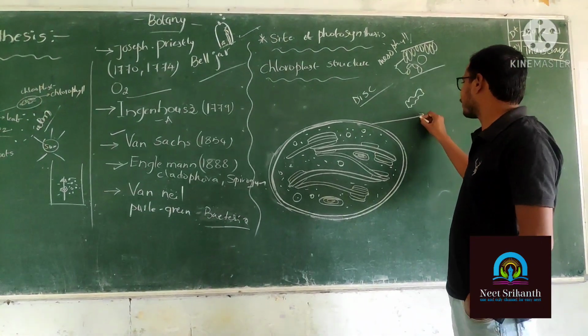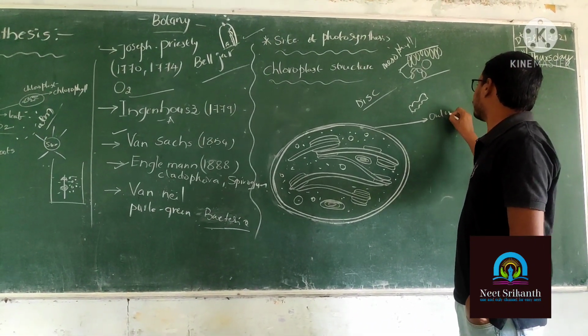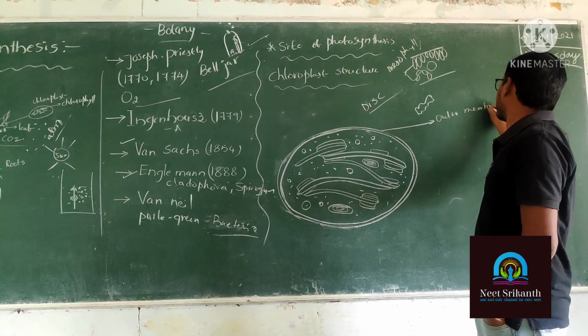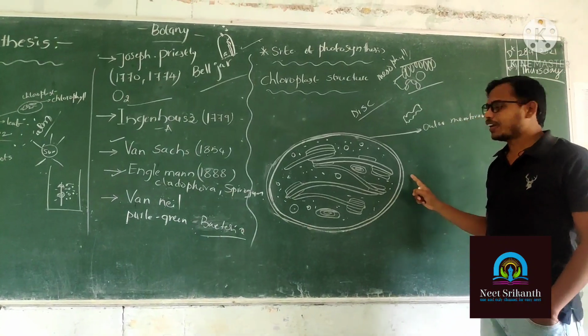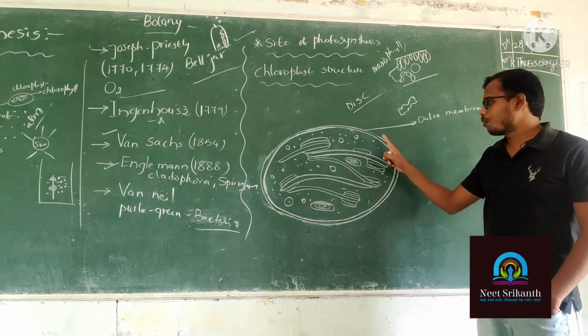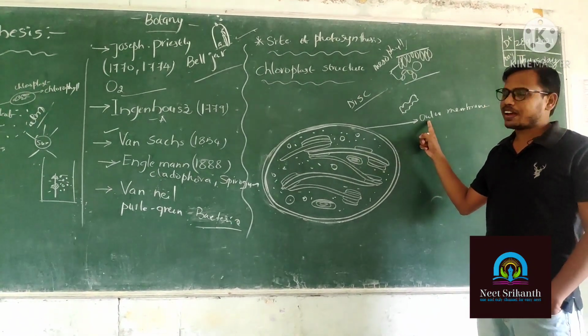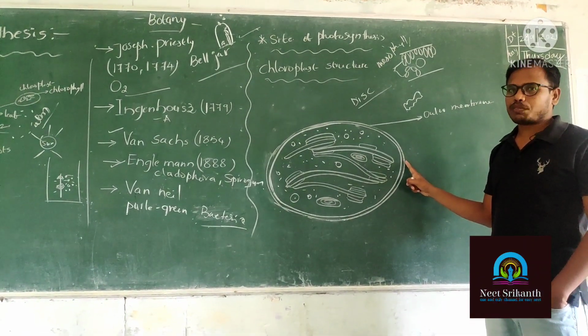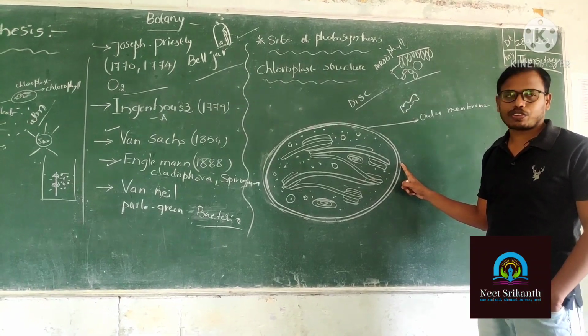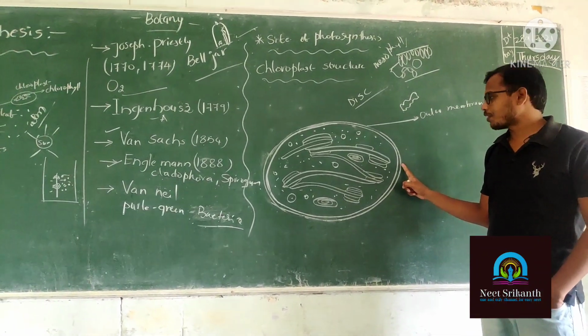The first membrane is called the outer membrane. The chloroplast is surrounded by the chloroplast membrane. How many membranes are there? Two. First is the outermost chloroplast membrane.